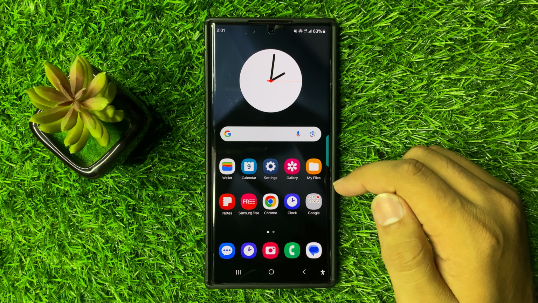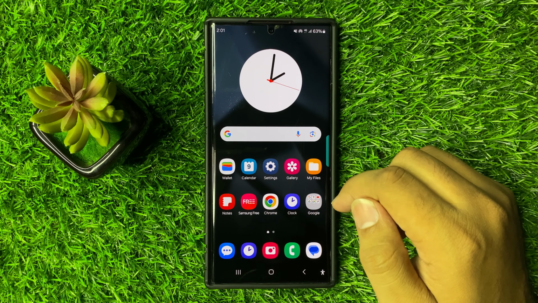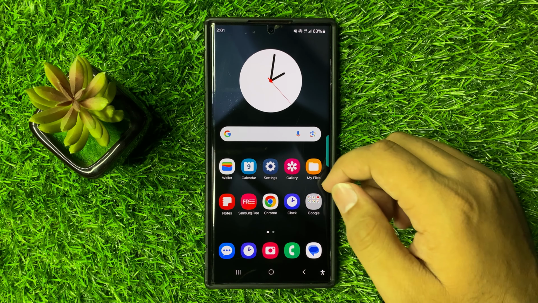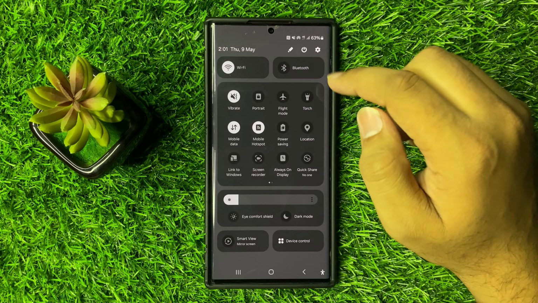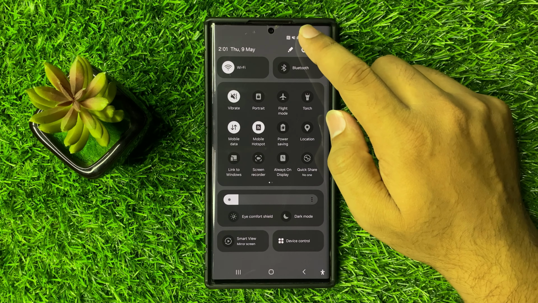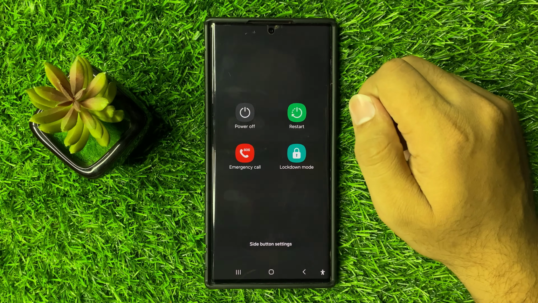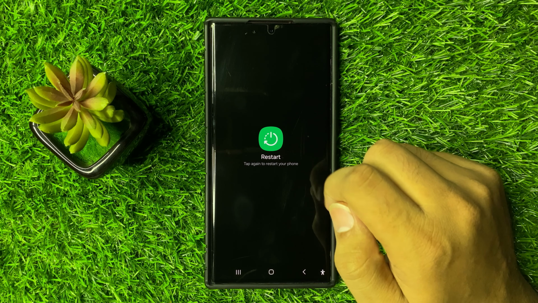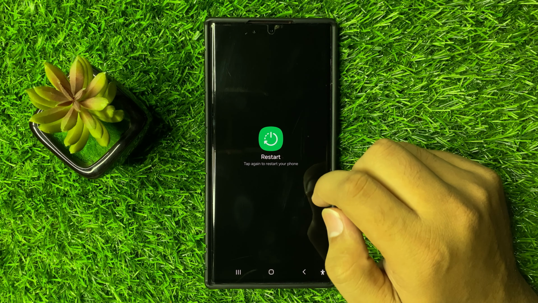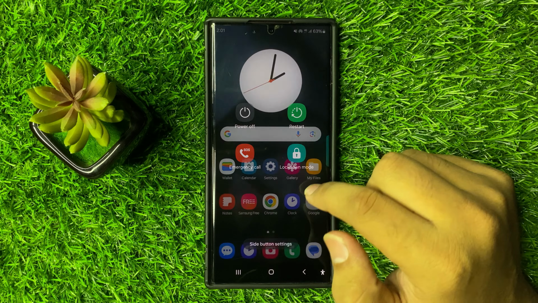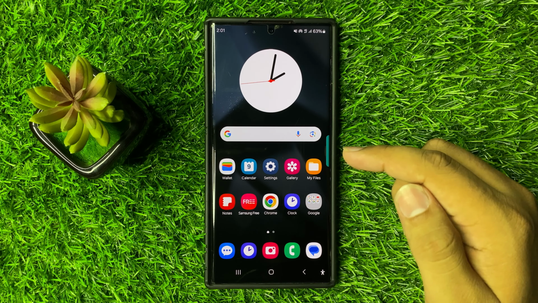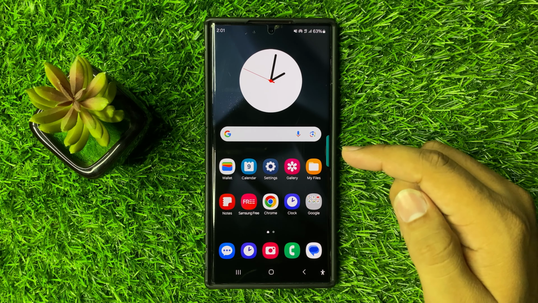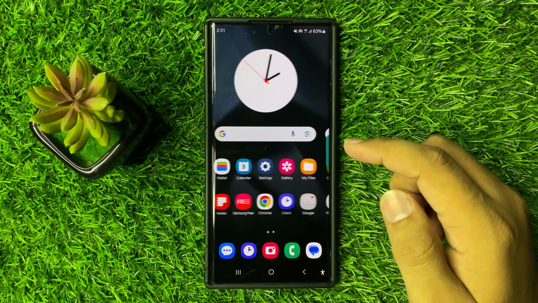But if you are still facing the issue after turning off auto brightness, then the last solution is try restarting your phone. So to restart, swipe down and click on this power off icon. Tap on this power icon and then tap on restart. Now again tap on this restart icon. When you tap on this restart icon, it will restart your phone, and restarting your phone will fix the small software glitches like screen timeout or any other glitch if you are having.